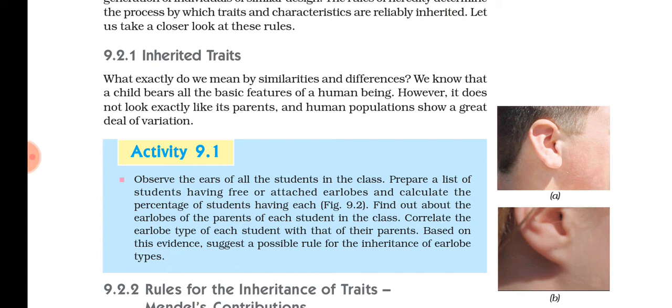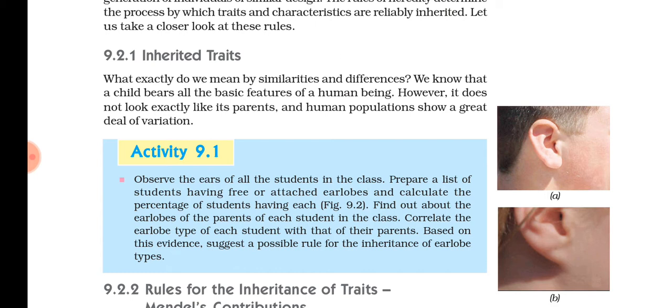Because we human beings are also produced by sexual reproduction, and both the parents contribute an equal amount of genome to the child. We have studied that, isn't it? Egg and sperm fuse and form the zygote.